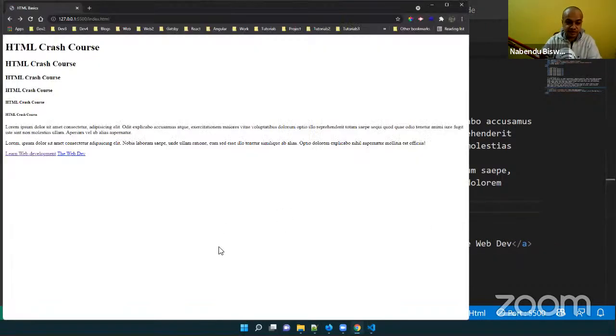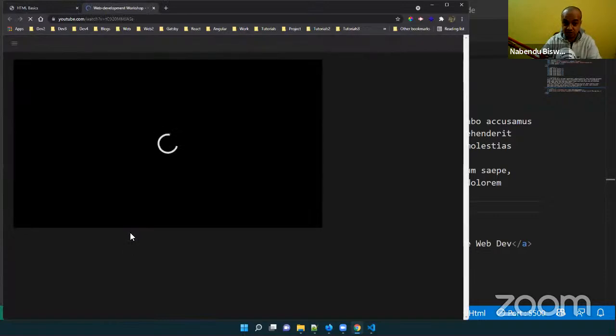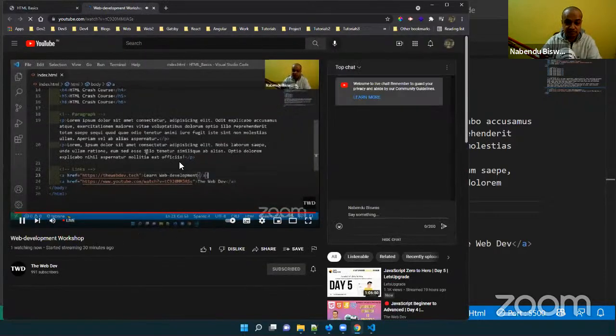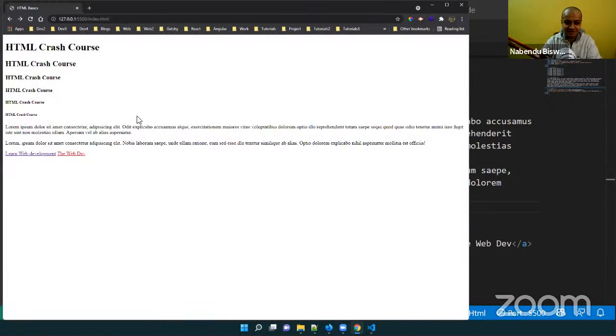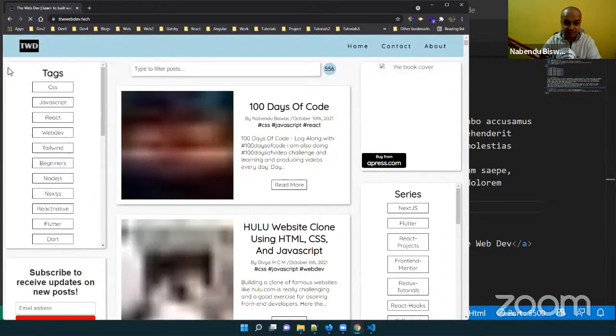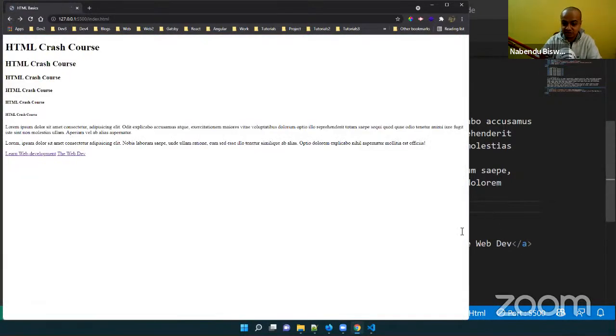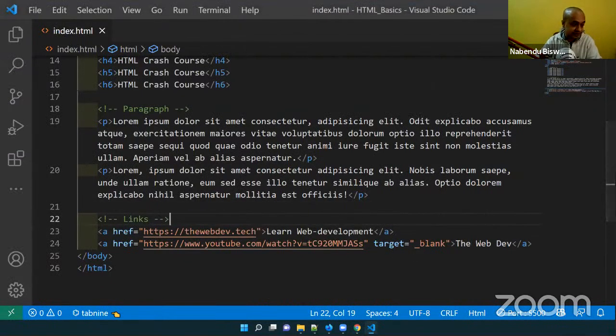Save it. And now if I come here and notice, I'm just clicking on it, and it will open it in the next window. And right now my streaming is open. Okay, so if I click on it, it is opening in the next. And here if I click on it, it is opening here only, because no target blank is there. So that is the power of target blank, which you should always try to give. So this is done.